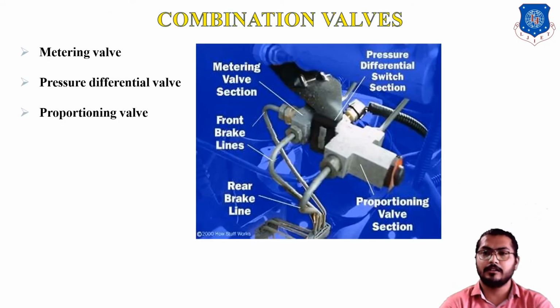This is the combination valve, which is used in our hydraulic braking system: metering valve, pressure differential valve, and proportioning valve, which equally divides the pressure in all the wheels. The pressure differential valve creates the pressure difference in the pipelines.